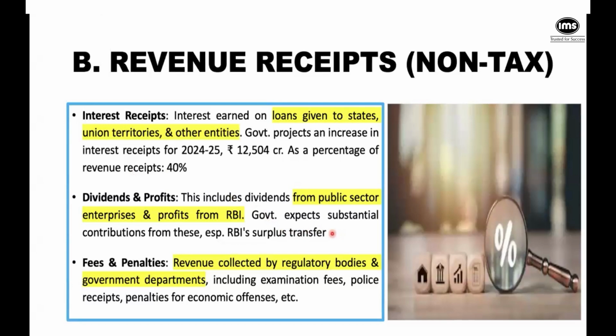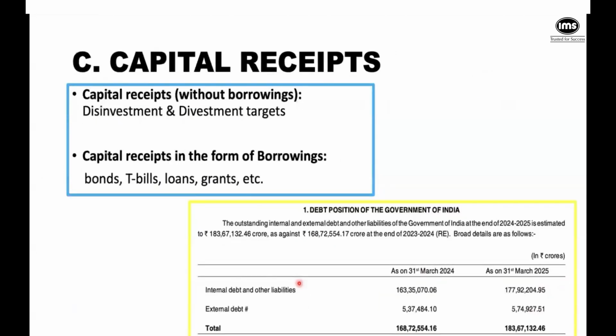Then, of course, as you and I, as citizens, we live our lives. If we ever have broken traffic rules, or you want to use toll booths, or what have you, so you will have some revenue collected by the regulatory bodies, right? So any examination fees you pay, any police receipts, penalties, and things like that. So that also becomes an income for the government. And of course, then you have the capital receipts. So when the government is selling some assets, selling some public sector companies. So can I ask you guys the difference between disinvestment and divestment?